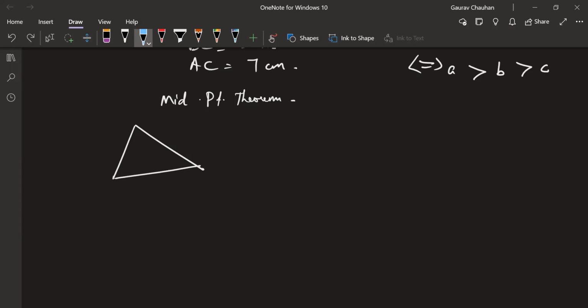I'm drawing a parallel line to what? Let me label this A, B, C. For BC, I'm drawing a parallel line in the middle of the triangle, exactly the middle. Okay. This is the parallel line. Let's call it L. Tell me, what will this parallel line do?